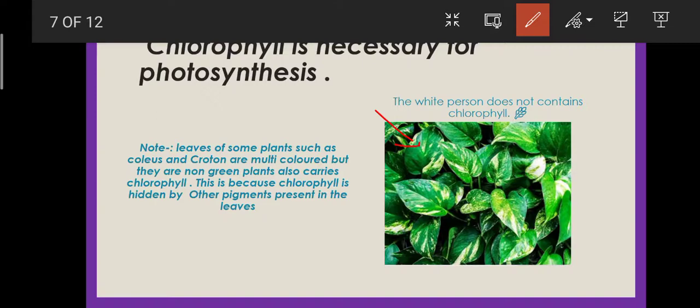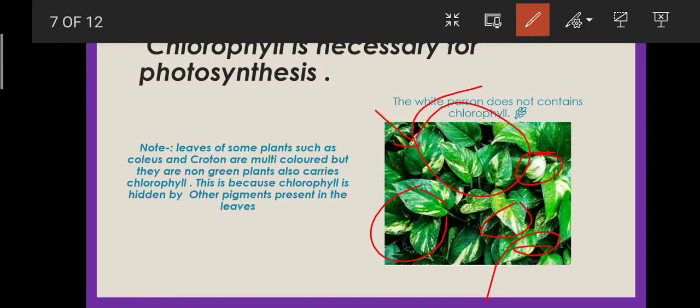Now we are able to observe that the white portion of these leaves, as we can see here, does not turn blue and black in color, but the green portion converts into blue and black color. So this means chlorophyll is necessary for photosynthesis. It means the white portion doesn't contain starch and the green portion contains starch.